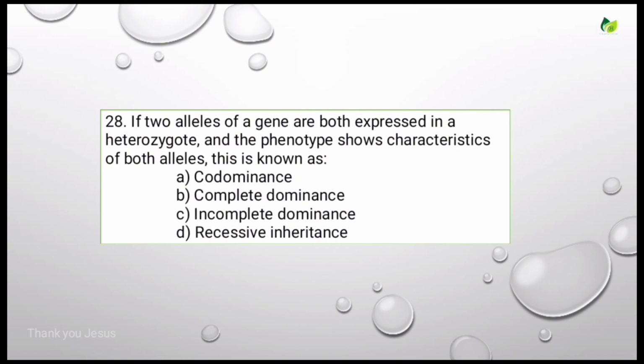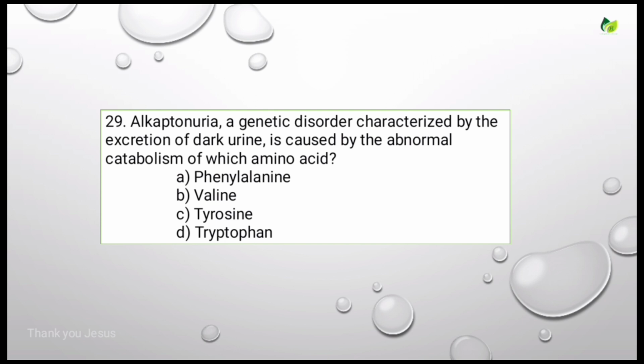If two alleles of a gene are both expressed in a heterozygote and the phenotype shows characteristics of both the alleles, that condition is called as. Options are codominance, complete dominance, incomplete dominance, recessive inheritance. For this, the correct answer is codominance. When both the alleles are expressed in the F1 hybrid, that is called codominance. Let's see the next question.